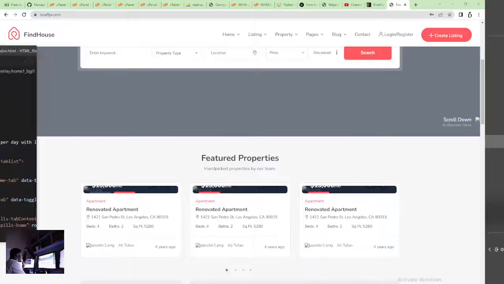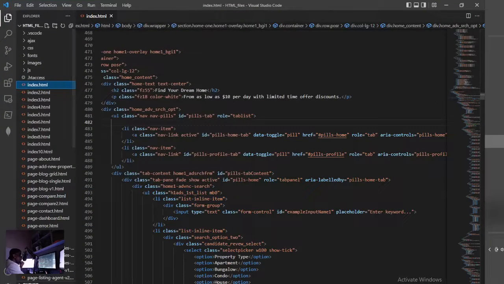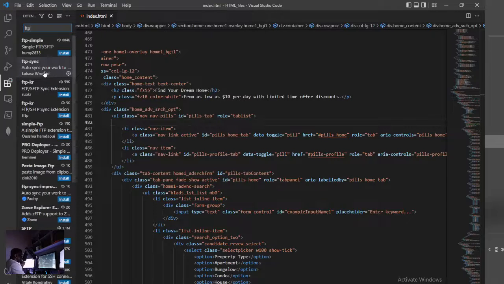I'm going to drag my Visual Studio Code here. I use an extension called FTP Sync. So if you have Visual Studio Code, please go download FTP Sync. What FTP Sync does is it helps you to connect your Visual Studio Code directly to your web server, which is like your website.